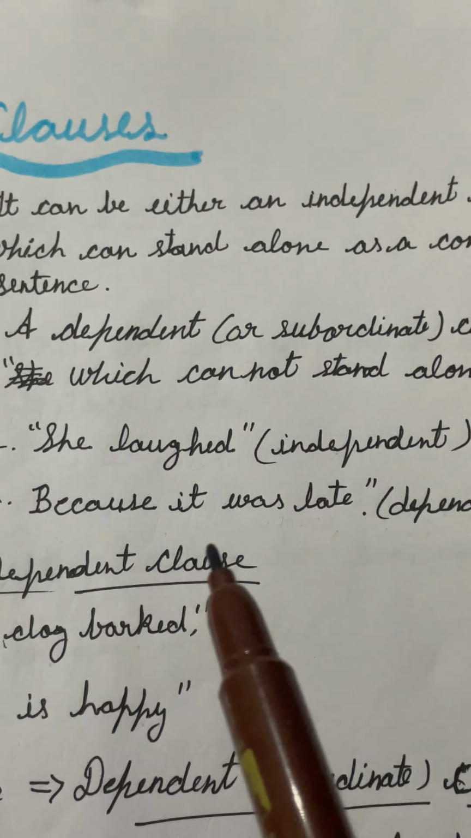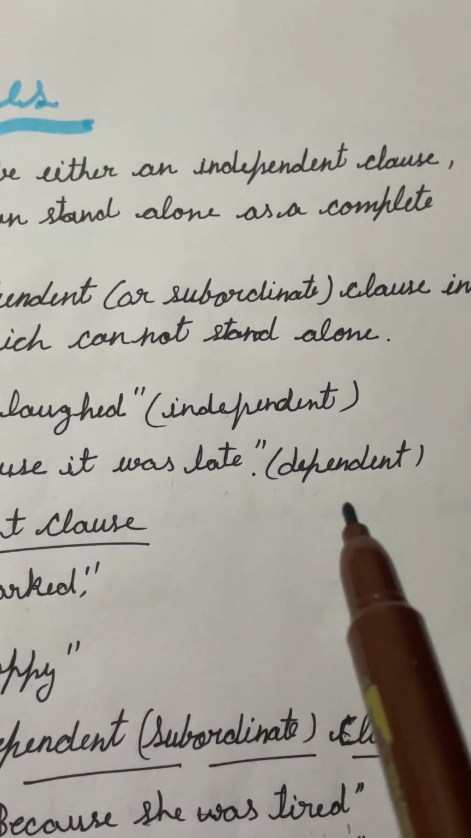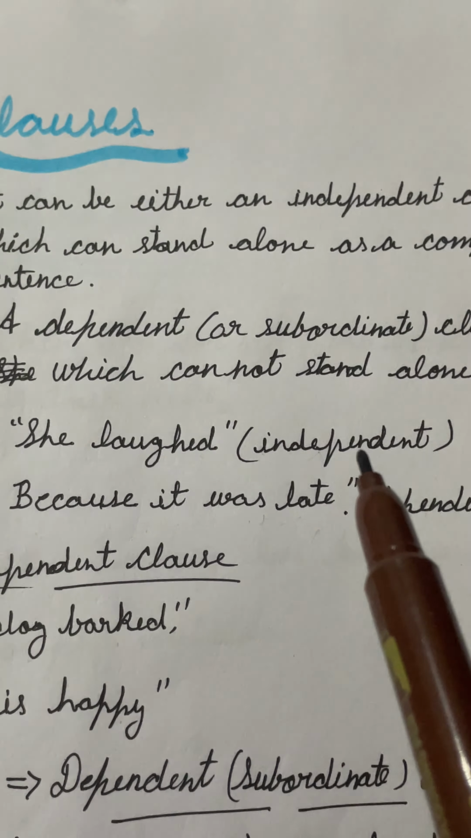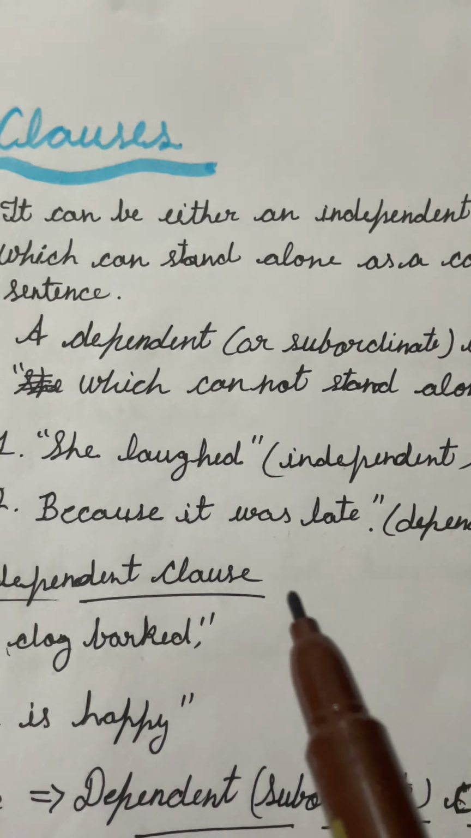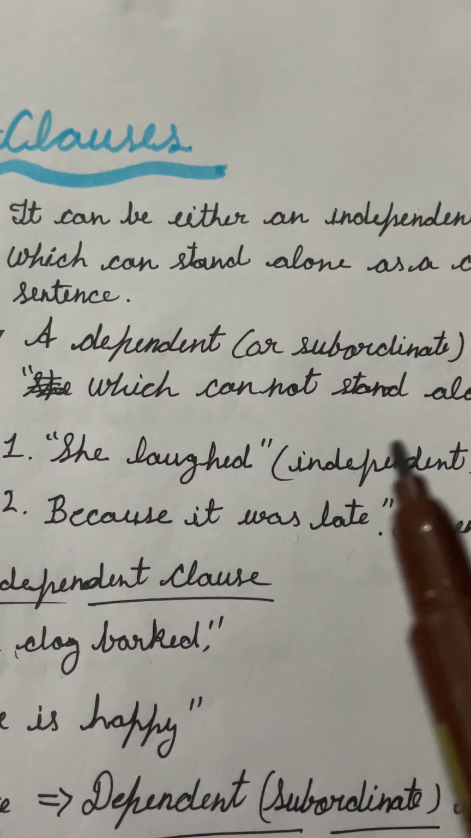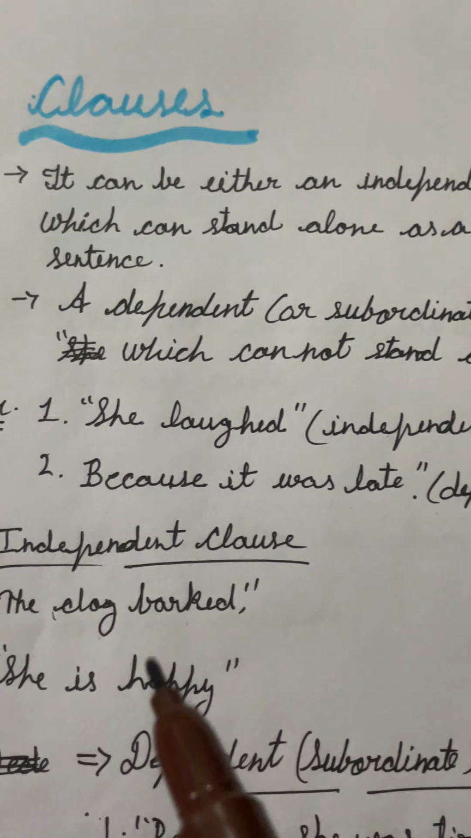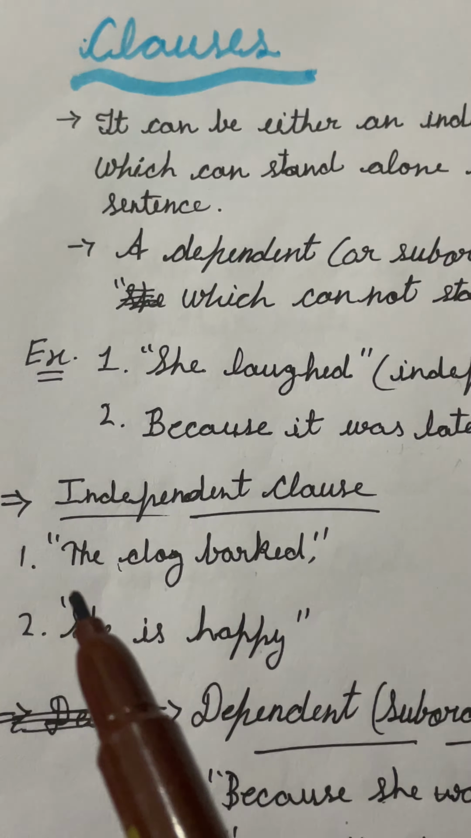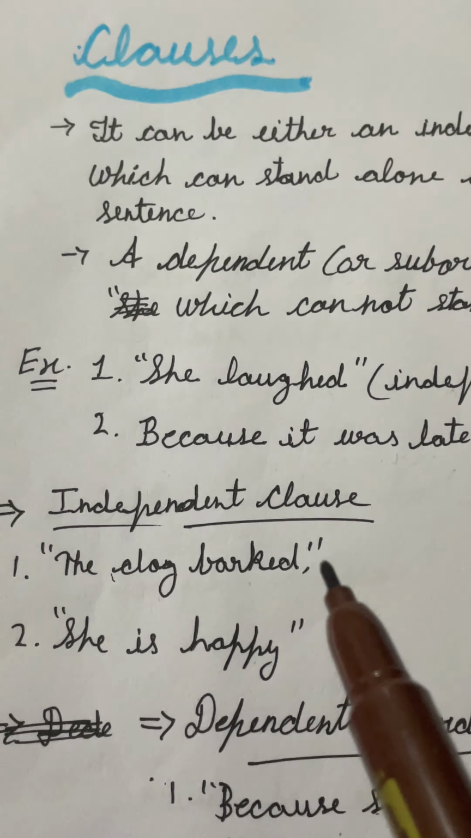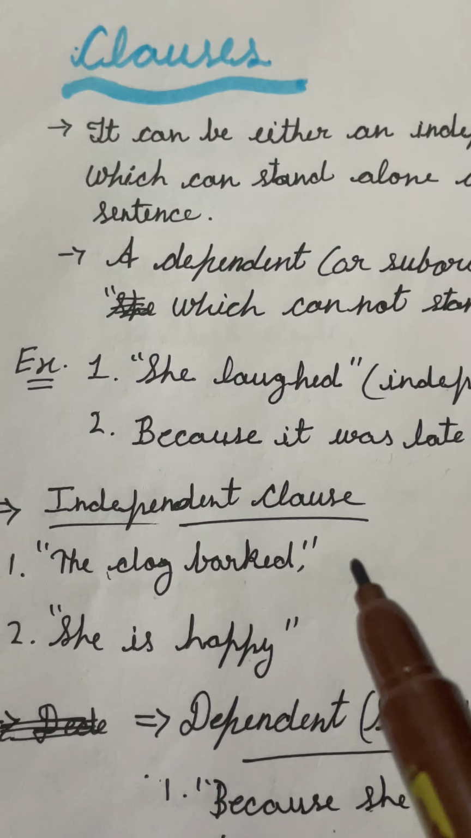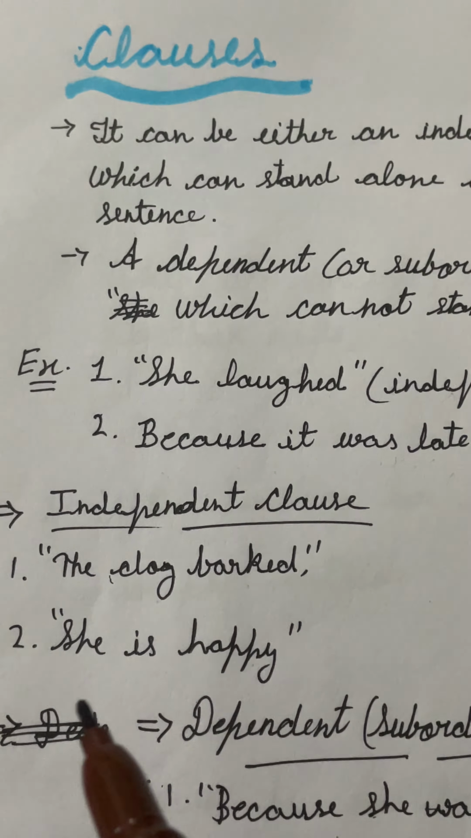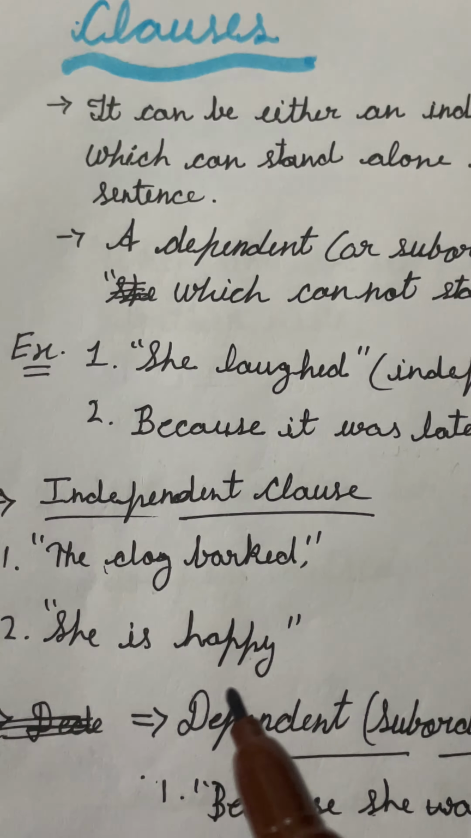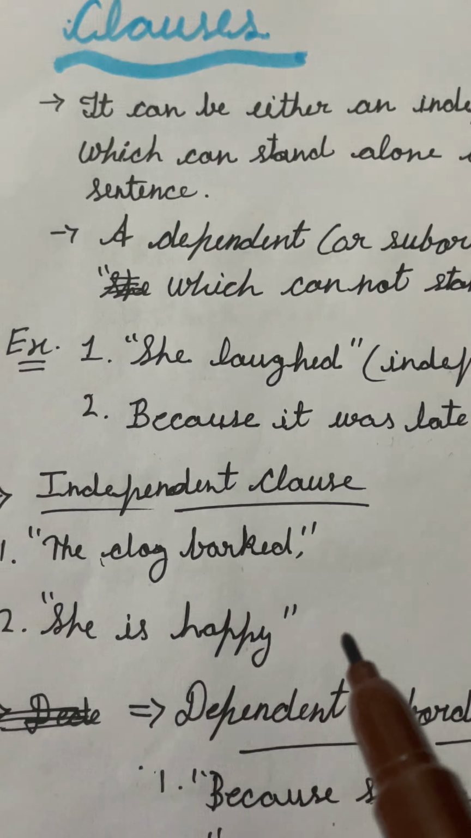Because it was late, it is a dependent clause, because it depends on an independent clause. First one is an independent clause, like the dog barked. We can use it freely and it makes meaning. Next one is she is happy. She is very happy, so it is a free sentence.